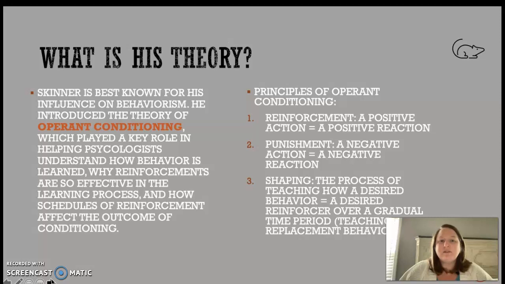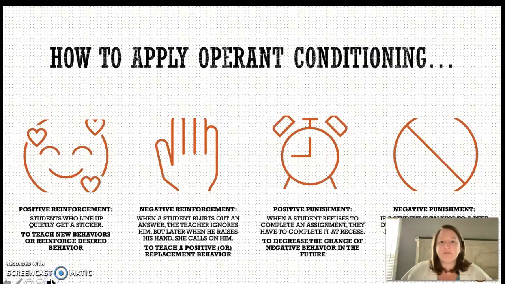There are three principles of operant conditioning. Number one, reinforcement. A positive action equals a positive reaction. Number two, punishment. A negative action equals a negative reaction. And number three, shaping. The process of teaching how a desired behavior equals a desired reinforcer over a gradual period of time. How to apply operant conditioning in the classroom.